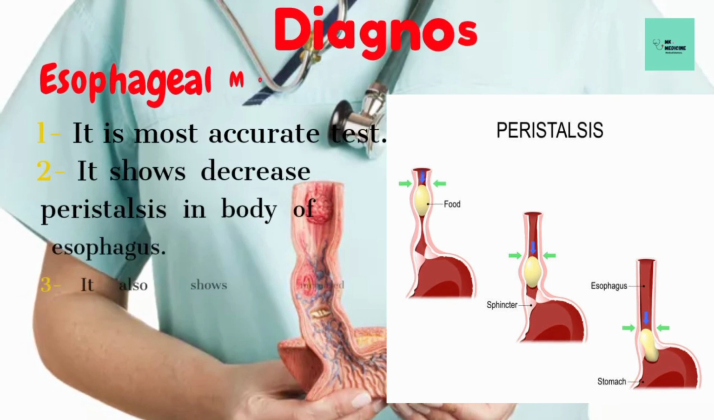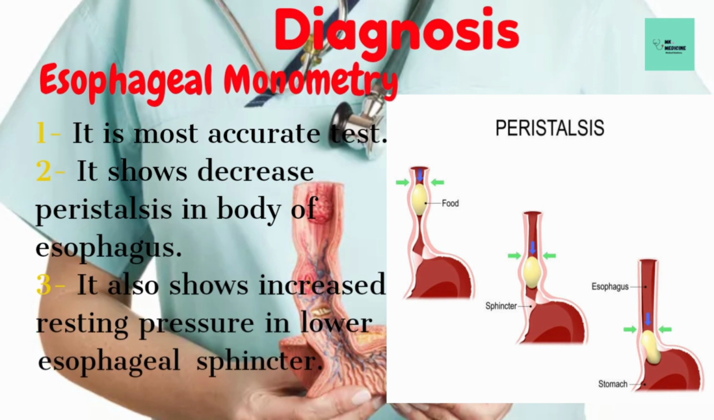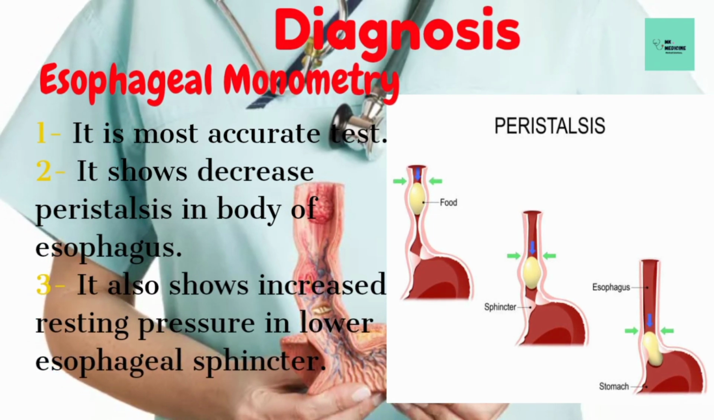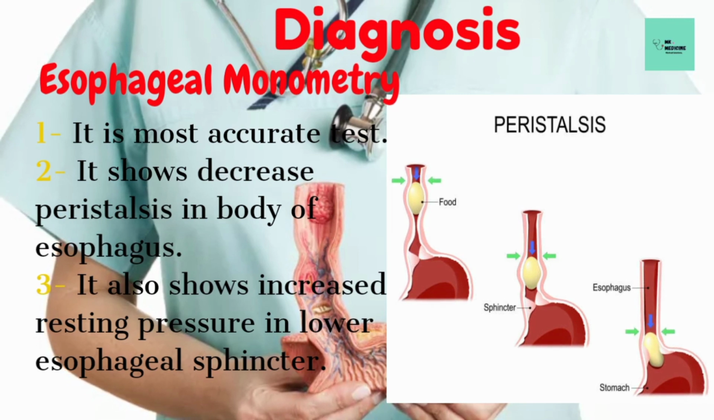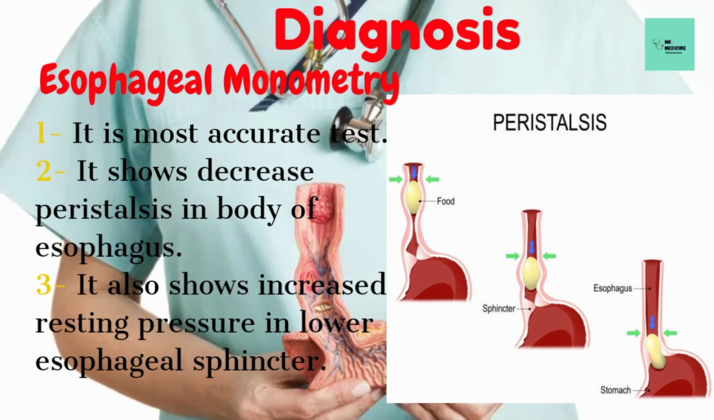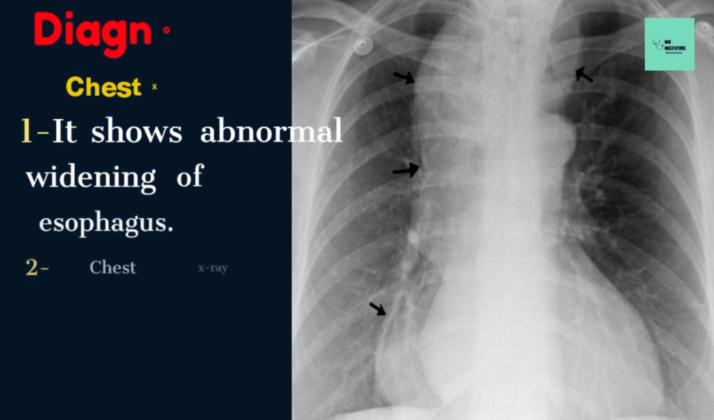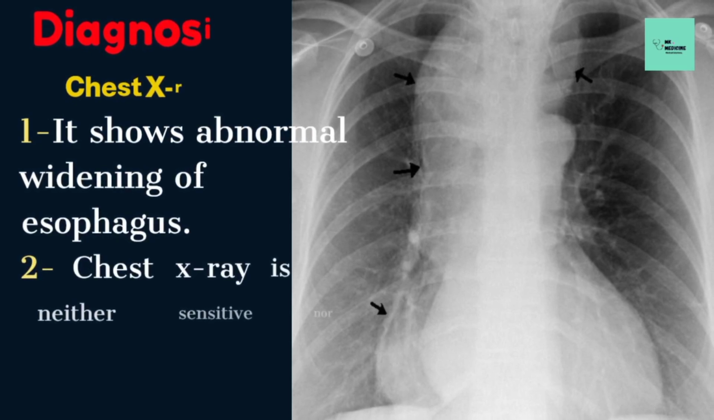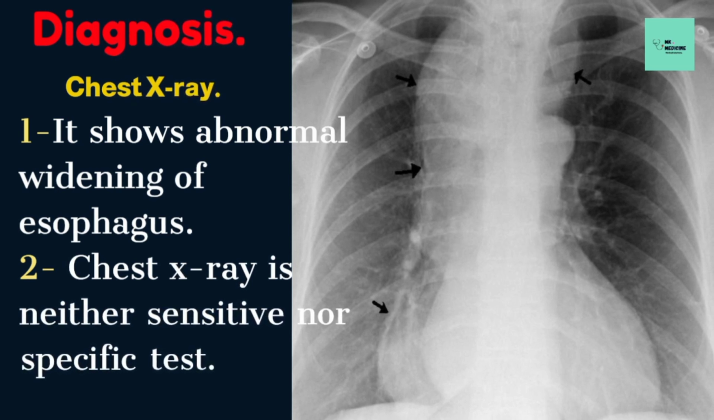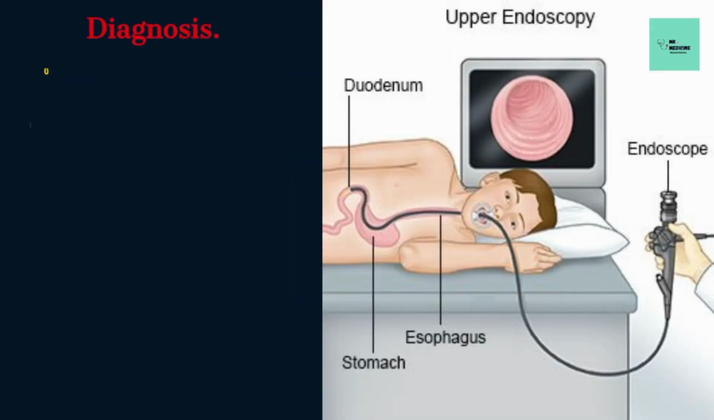Another way to diagnose achalasia is esophageal manometry. It is the most accurate. It shows decreased peristalsis in the body of the esophagus, and it also shows increased resting pressure in the lower esophageal sphincter. We also perform X-ray for achalasia. It shows abnormal widening of the esophagus, but X-ray is neither a sensitive nor specific test for achalasia.